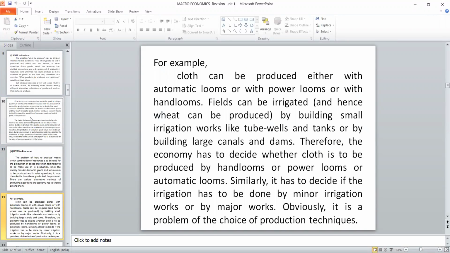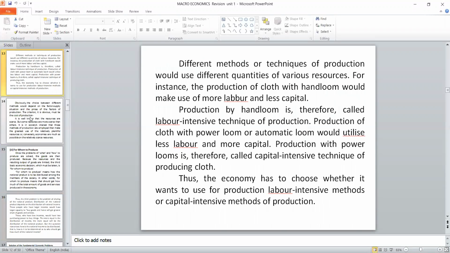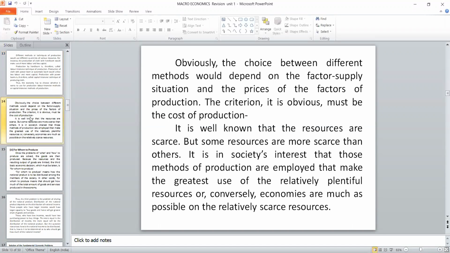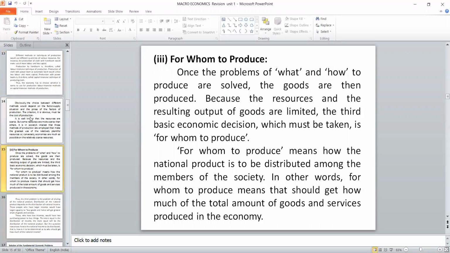I have given an example with the production of cloth. In that, there are two possible ways: one is power loom, another is hand loom. We can produce labor intensive cloth, which is called hand loom. Suppose we are using power and machines, then it is power loom. How much we invest in that depends upon what type of manpower or natural resources we have. So let me move to the third one, that is for whom to produce.